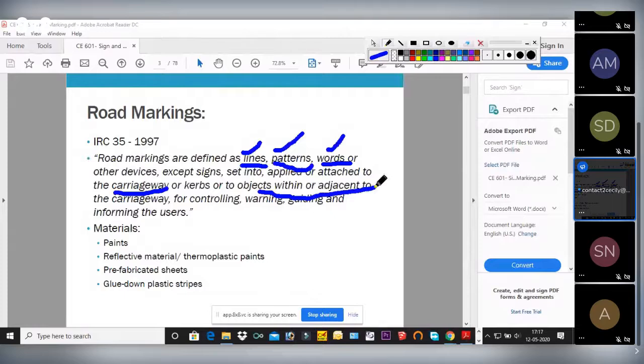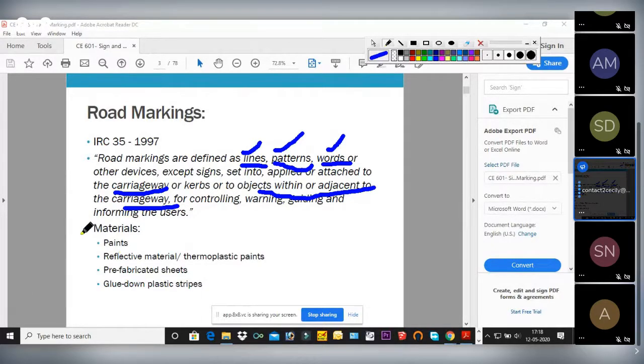Carriageway means the way used for carrying vehicles, the car, truck, bus, all those things. That's why it is called carriageway. There will be some objects at the side of the roadway, so we have to mark those objects also. That also comes under road markings.